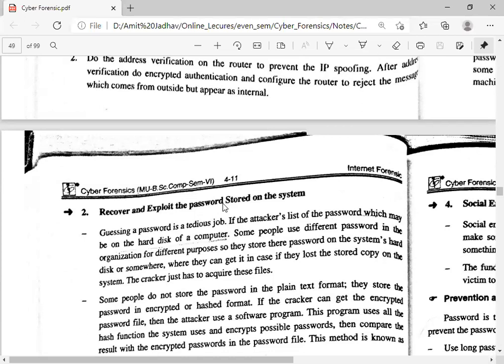But the attacker uses that file to get all the IDs and passwords, and the attacker tries them on different applications and checks whether it works or not.